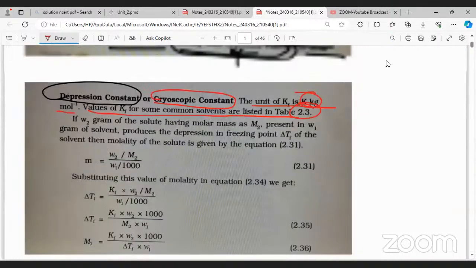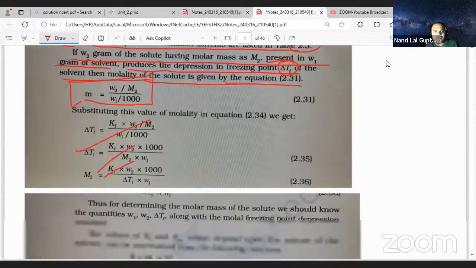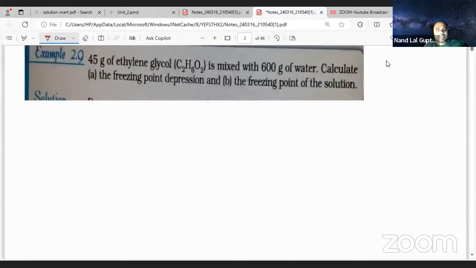Here see, if W2 gram of solute having molar mass M2 present in W1 gram of solvent produces the depression in freezing point, that is delta TF of the solvent, then the molality of solute is given by this equation. That we have already done, nothing to write. So let us solve the question.